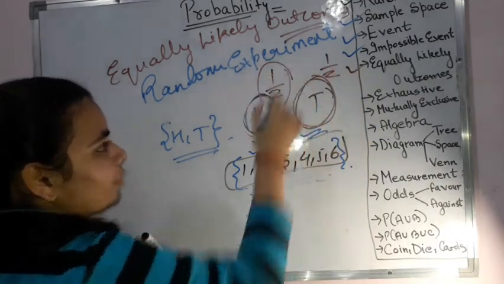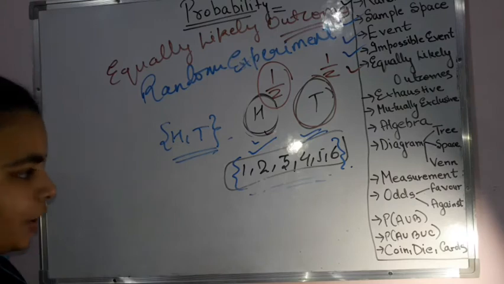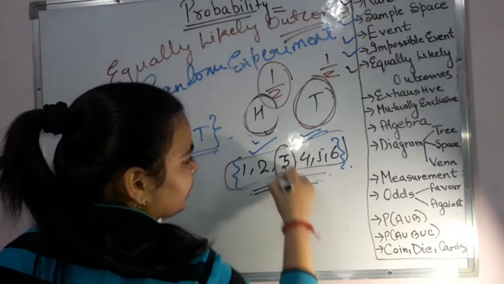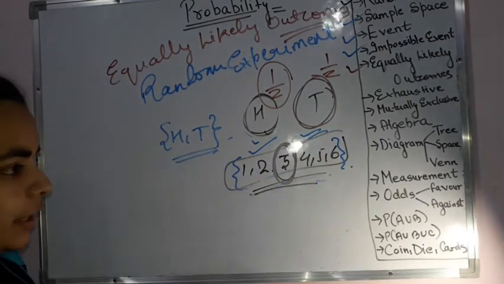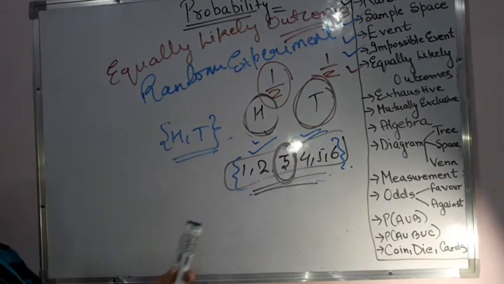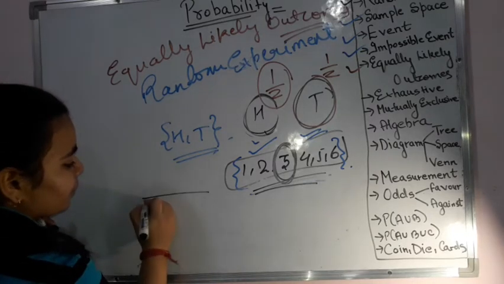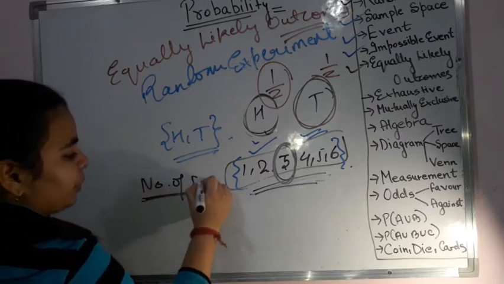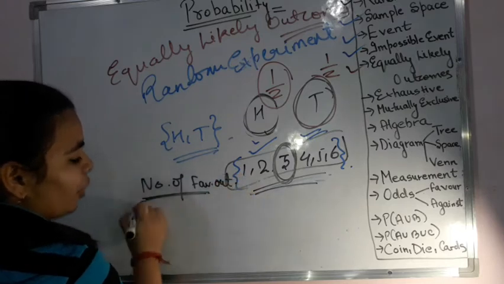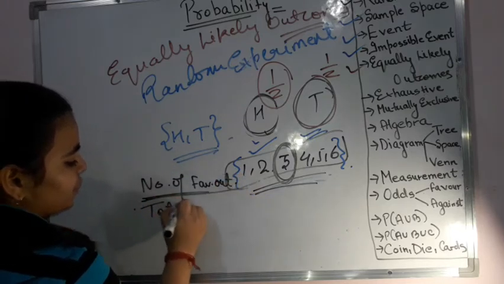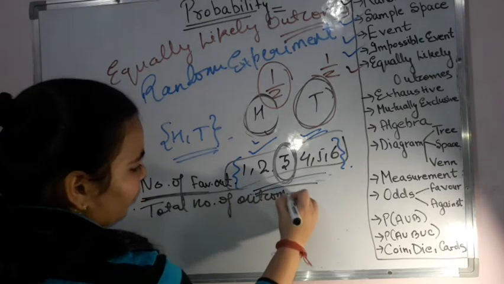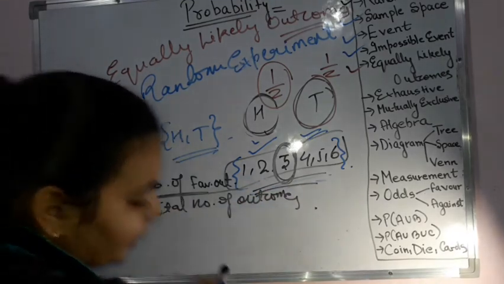Now see, what is the probability first of all, how to write it. So whenever I am saying that I have to find out the probability of 3, let us say 3, what is the probability of 3 when I toss a die once, then we write the number of favorable outcomes upon the total number of outcomes which are there. Therefore, it is a fraction. Probability is a fraction. Let me write it down there.